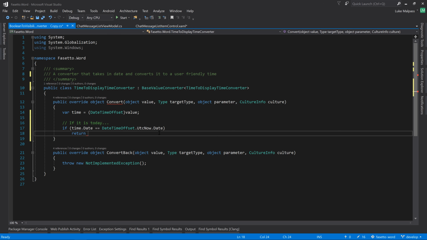And if we are, then we can return the time. And because this is just an offset, we need to go to local time, which will pick up this machine's current time. And then do toString. And we'll just want to show the hours in 24-hour format and the minutes. So obviously you Americans don't do 24-hour clocks usually. So if you want 12-hour clocks, you can do lowercase h.